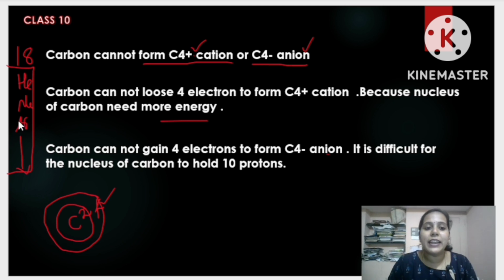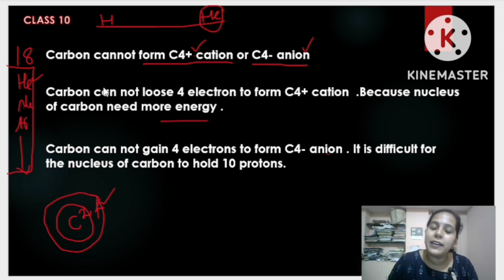Why do we say octet configuration? See, if there are 8 electrons on the outermost shell of an element or an atom, we call that particular element as having already obtained stability. 8 electrons on the outermost shell means it is stable. Except helium. Because helium is the second element. Hydrogen comes first here, the second element is helium. So helium has already obtained stability by having only 2 electrons on its body. Okay? By having only 2 electrons on its body, helium obtained the stability. Is it clear? So now let me come to the topic.